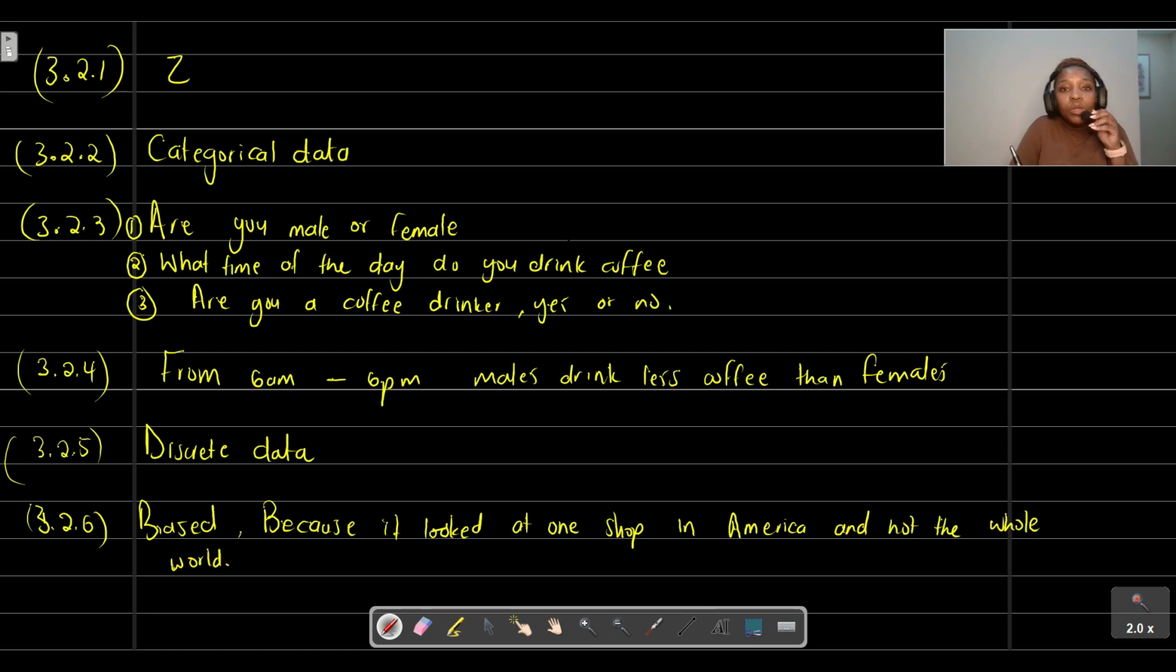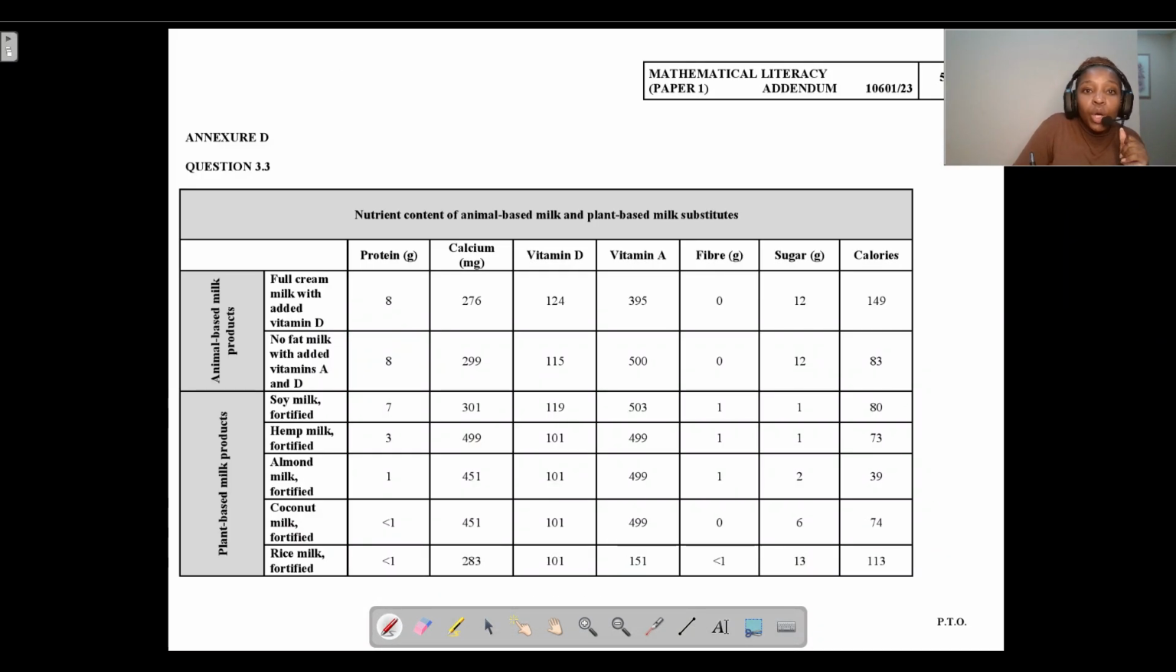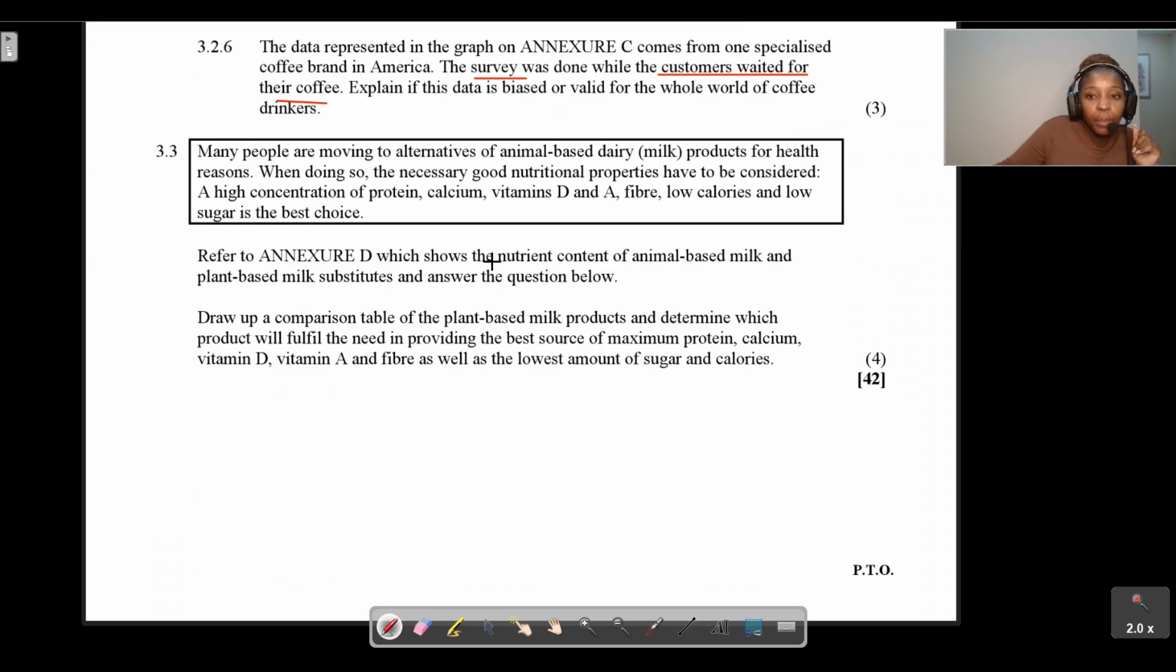All right, guys, almost done. We've got the last question to do. Question number 3.3. It's for 4 marks. It says many people are moving to alternatives of animal-based dairy milk products for health reasons. I've tried this. I've tried almond milk, guys. I've tried to look for alternatives, but honestly speaking, they do not taste good. I tried almond milk, trying to replace the milk that comes from a cow, but I feel like milk from a cow is still top tier, unfortunately. For health reasons, but I feel like taste is very important.